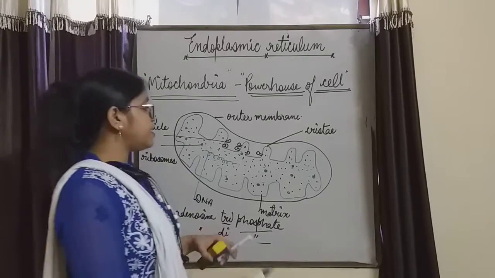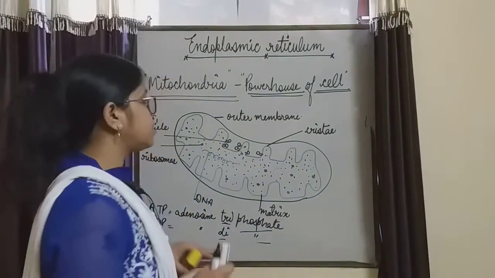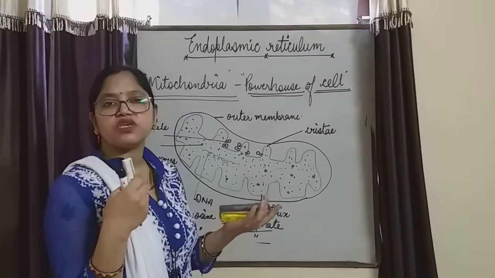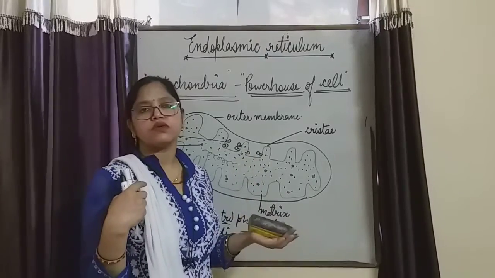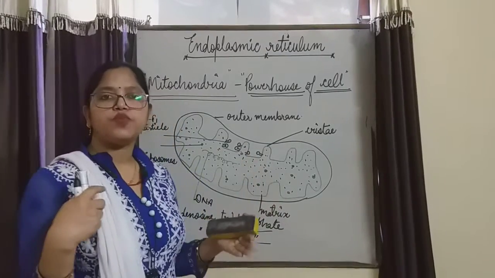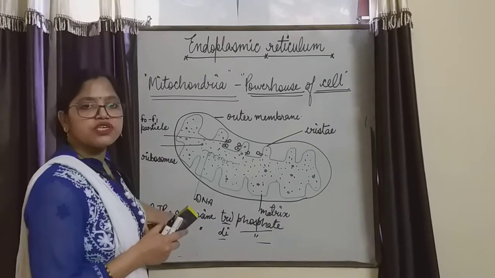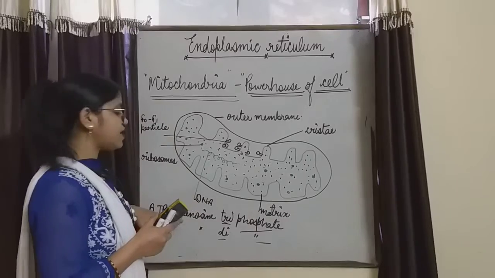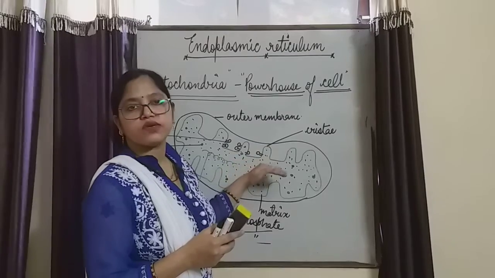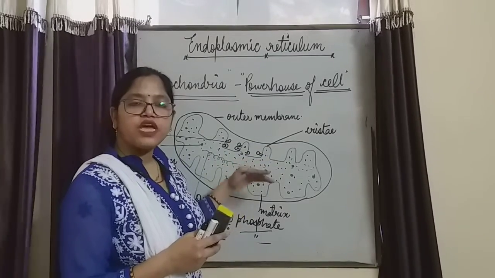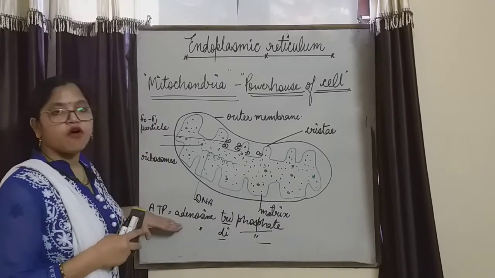So this is all about the mitochondria. So what is the function of mitochondria? To do the cellular respiration. When we inhale oxygen, that oxygen is helpful for the breakdown of glucose. That glucose has to be broken down to release the molecules of ATP. In the oxidation of glucose, the release of ATP takes place. So where does the oxidation of food take place? Inside the mitochondria. And after the oxidation of food, the formation of energy takes place inside the mitochondria in the form of ATP.